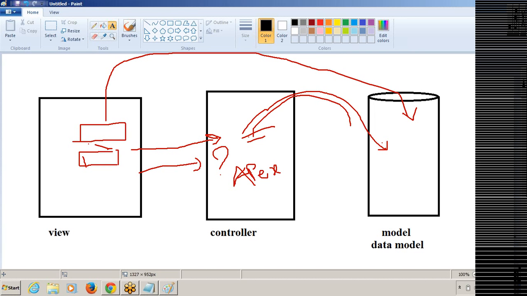Many of you are working as .NET developers. In .NET, suppose the view part is ASP.NET, and the controller is C#. C# will act as the controller. And then the database is SQL Server. This is a real-time example for the guys who are working on .NET.